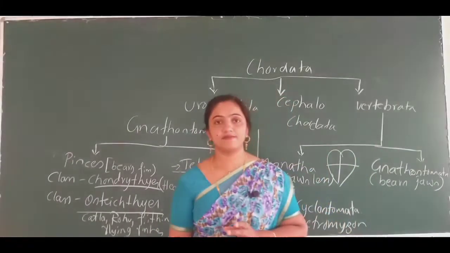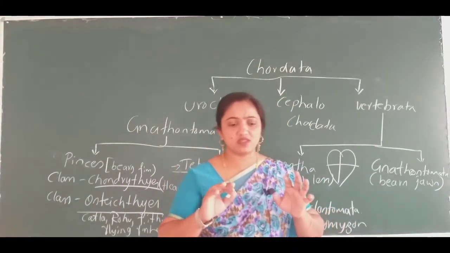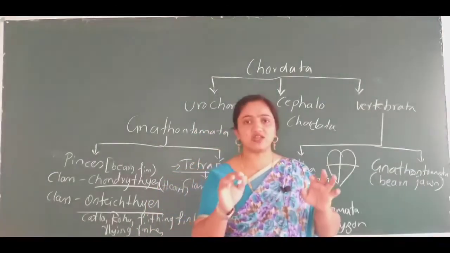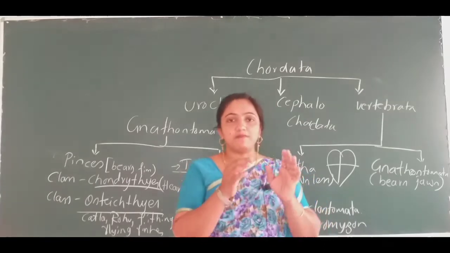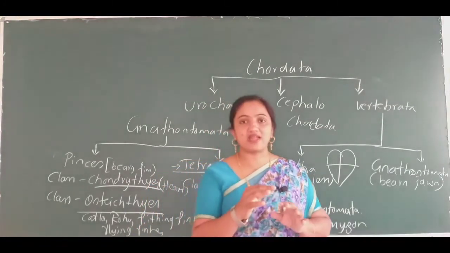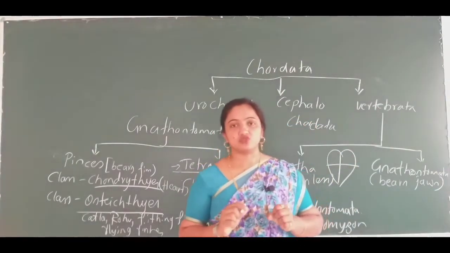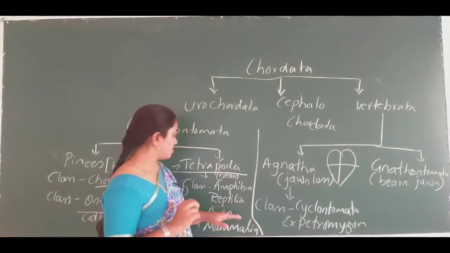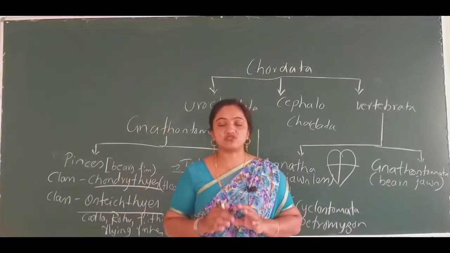Out of 2 pairs of limbs, the forelimbs are modified into wings, and hind limbs are meant for swimming, walking and holding the tree branches. The flightless bird is ostrich.